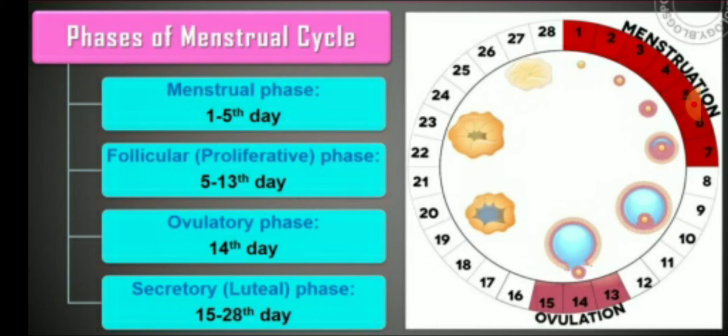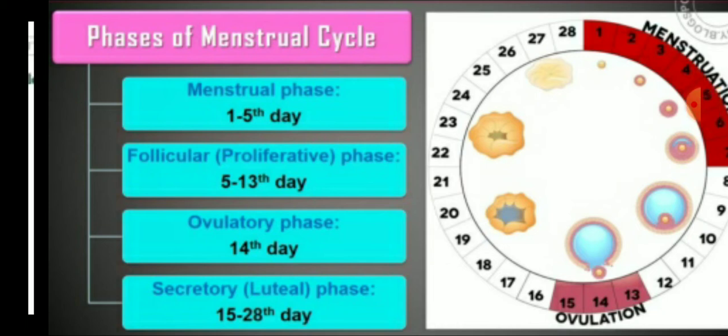The 14th day is very important because this is the ovulatory phase, and the last, 15 to 28 day, is the luteal phase. The luteal phase is also called the secretory phase or the preparatory phase.